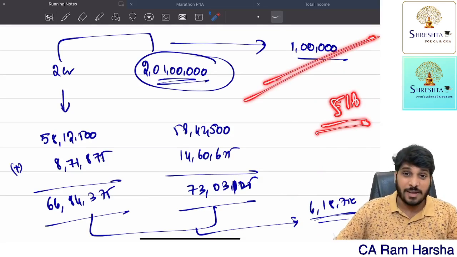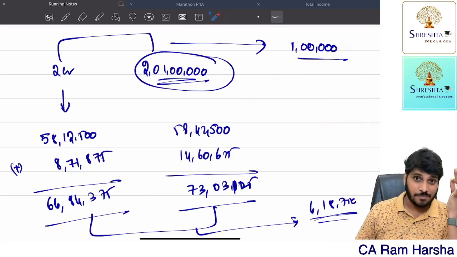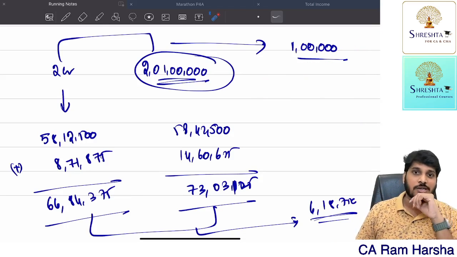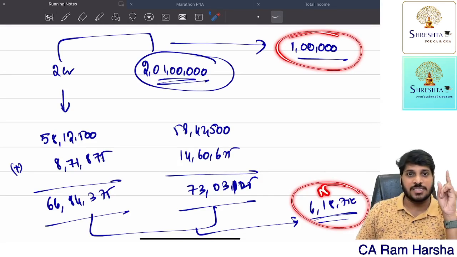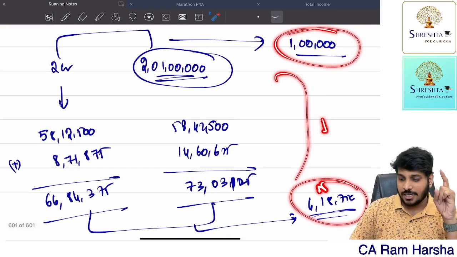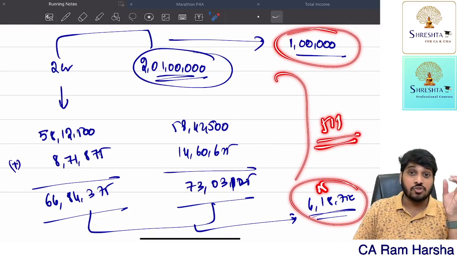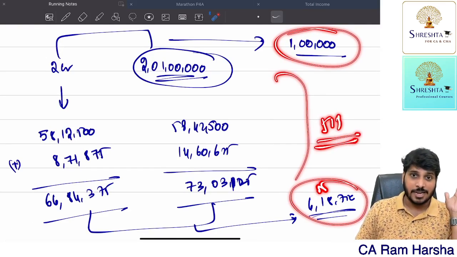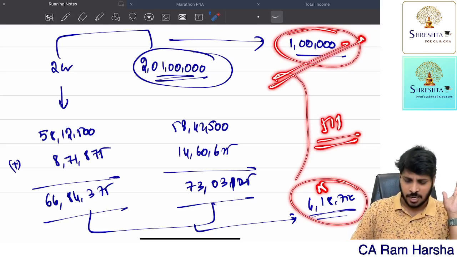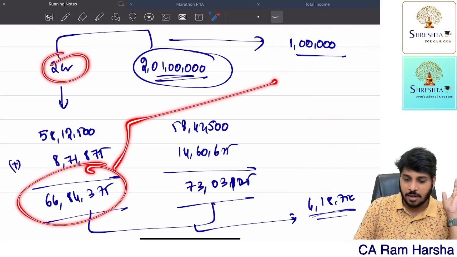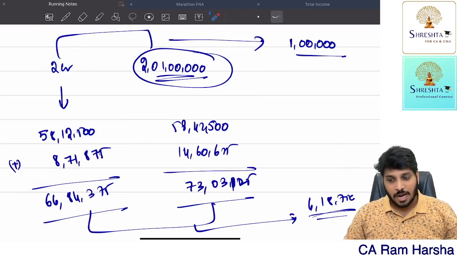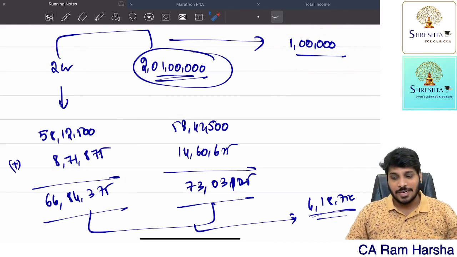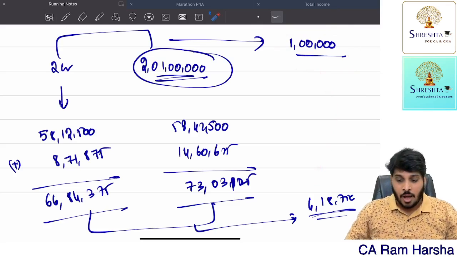I am ready to pay that extra 1 lakh itself as it is. This is called marginal relief. Just for 1 lakh income, the department is asking to pay 6 lakh rupees tax. So indirectly, the SSC is claiming 5,18,000 rupees relief. Getting the point? If you want, I'll pay 1 lakh itself directly. So whatever tax on 2 crore is there, plus I will add this 1 lakh income and pay it as tax. Don't think I have 1 lakh income. So this is called relief.